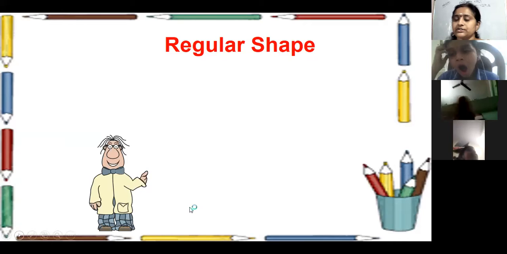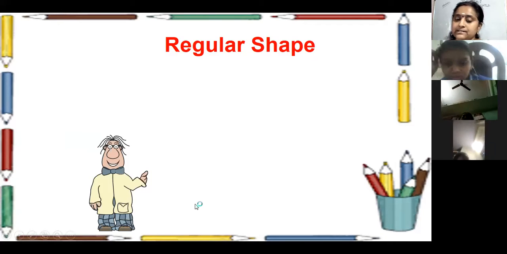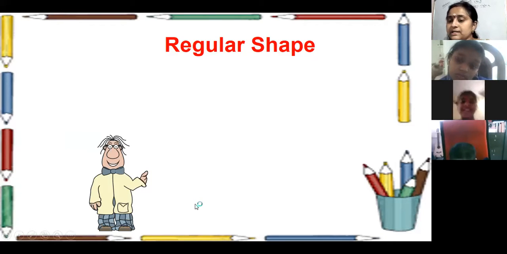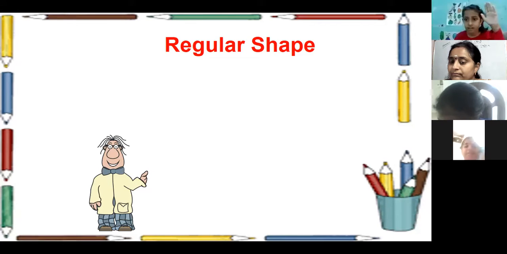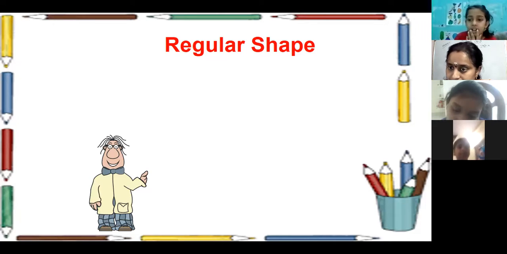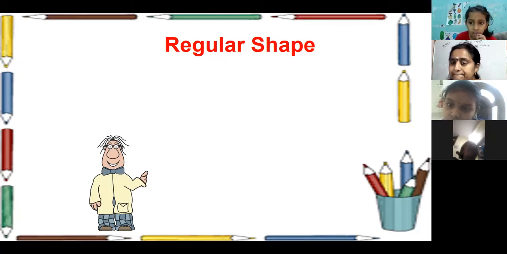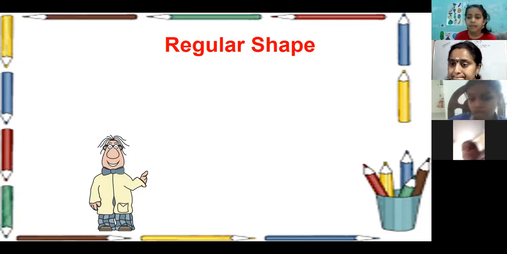So what is a regular shape? I told you in the previous class. Can anyone tell me, what is a regular shape? Ma'am, regular shapes are the shapes we see every day, like circle, square, rectangle, triangle.